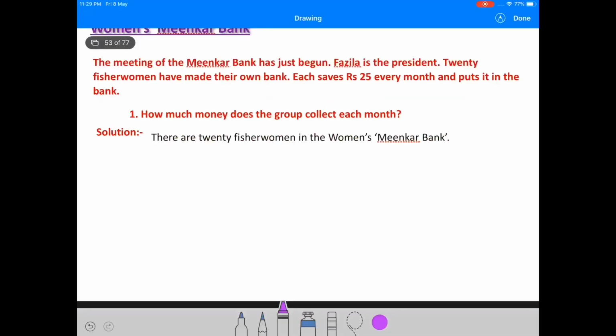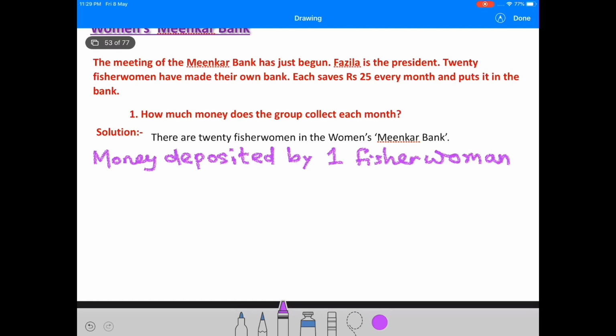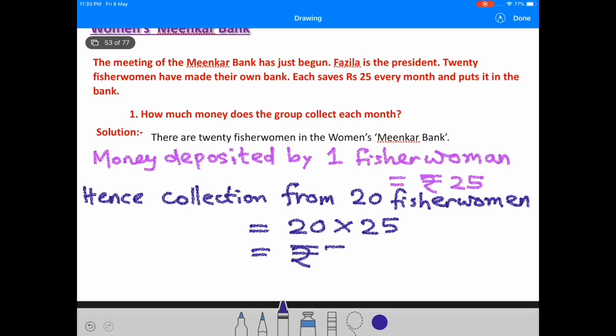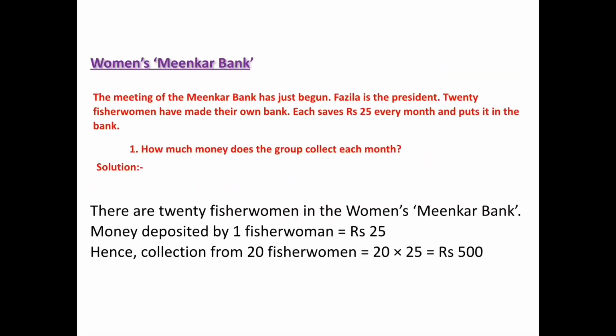There are 20 fisherwomen in the Women's Minkar Bank. Money deposited by one fisherwoman is equal to 25 rupees. Hence, collection from 20 fisherwomen is equal to 20 into 25, is equal to rupees 500.